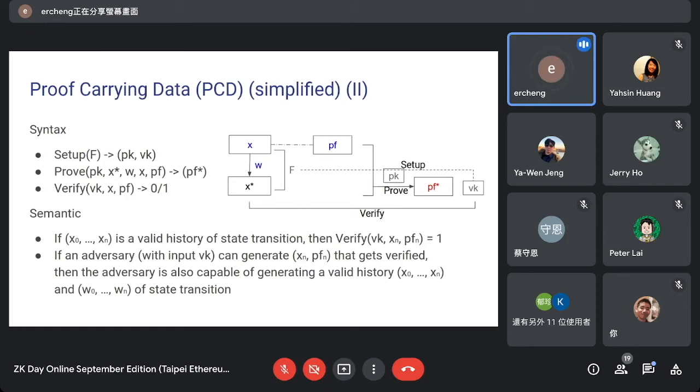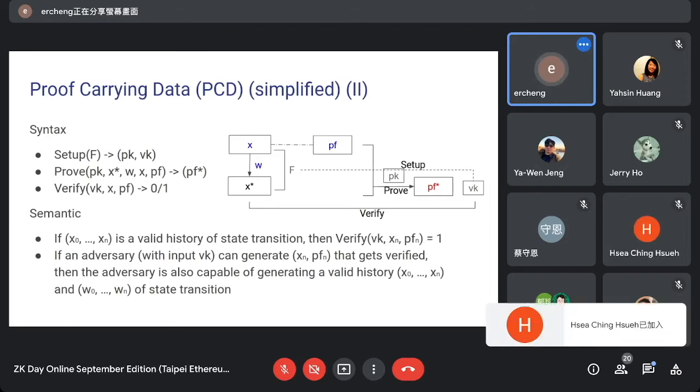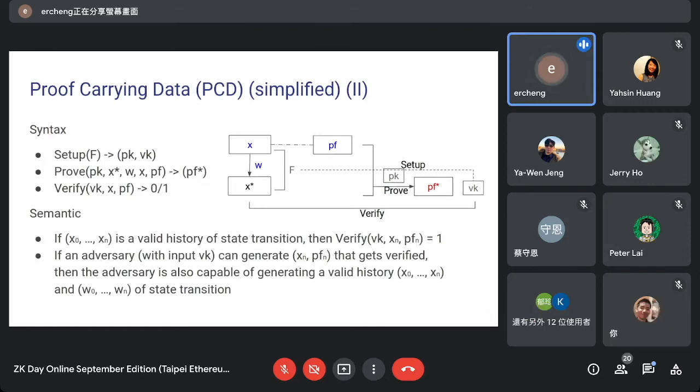So first, we have a setup algorithm. After we have fixed our state transition rule F, the setup algorithm can produce a proving key for proof and verification key for verify. And this proving key and verification key actually encodes the rule of F. And for proving, the prover will have, in addition to the state it is going to claim,